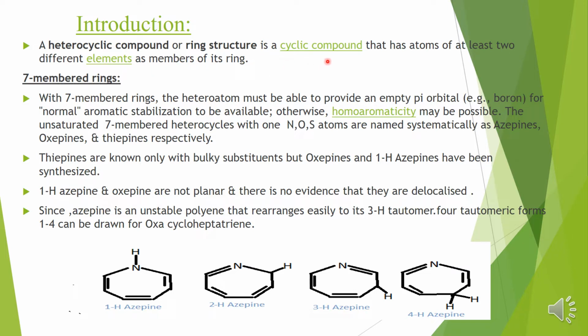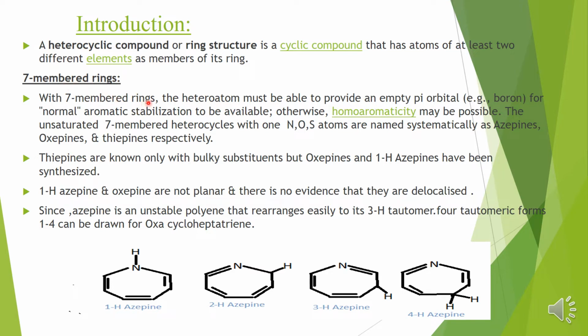These are cyclic compounds in which one carbon atom of the ring is replaced by heteroatoms such as nitrogen. It can be sulfur, nitrogen or oxygen atoms. They can be classified as 3-membered, 4-membered, 5-membered, 6, 7, 8 and 9-membered rings, and fused rings. So let's move on to the 7-membered rings.